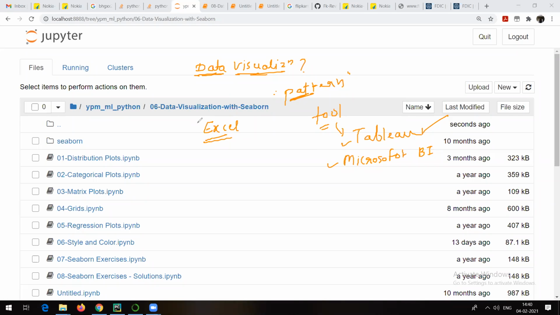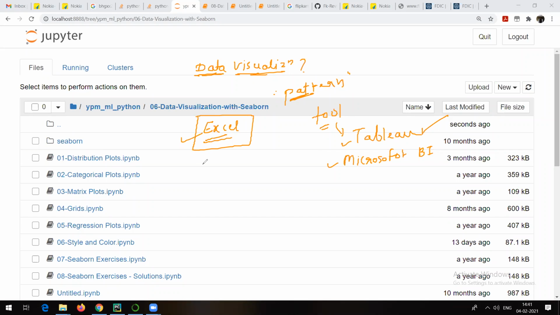Now, many times people commonly ask whether Excel is also a data visualization tool. Just to discuss that: Excel can perform basic data analysis functions, and it has a surprising number of data visualization tools under the hood. Actually, Excel isn't explicitly a data visualization tool.